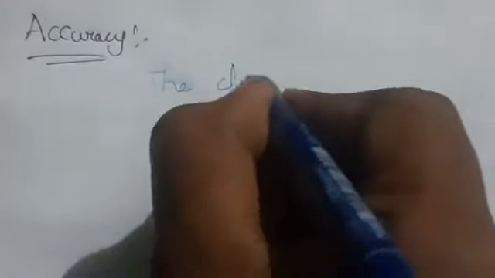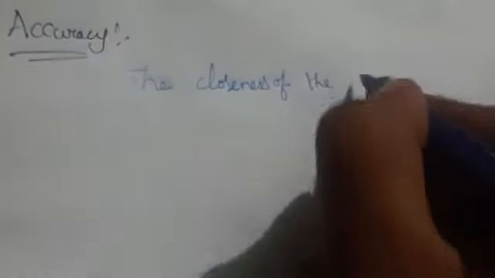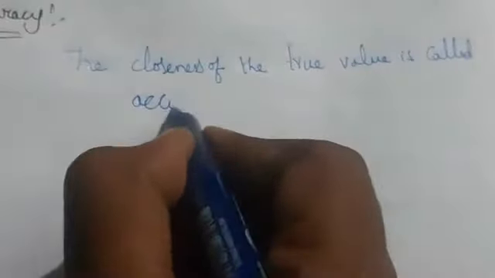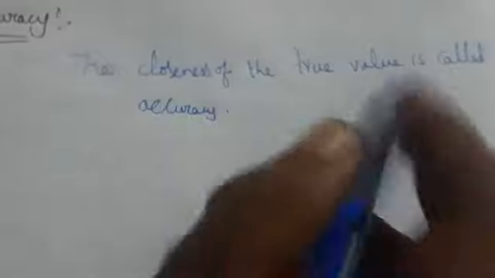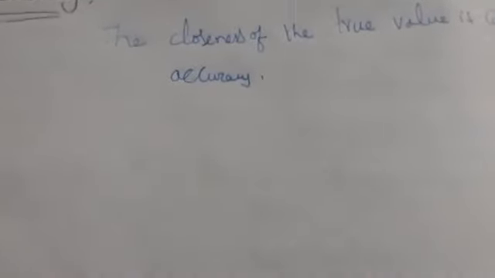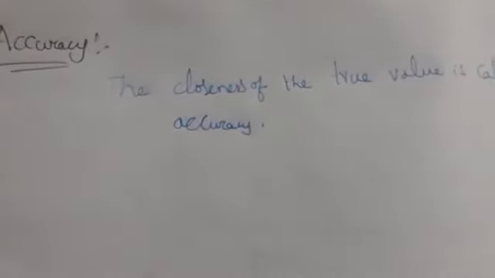So the closeness of the measured value to the true value, we call it accuracy. This will determine the systematic error also. It is qualitative and it will determine the systematic error. So it will give only accurate values.